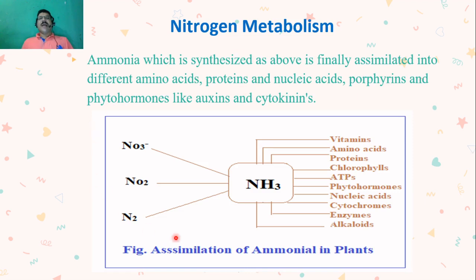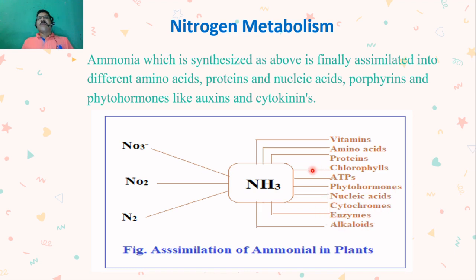So here this diagram will show you how nitrates (NO3), nitrites and molecular nitrogen get converted into ammonia, and finally this ammonia is utilized and assimilated into different forms. In plants, this ammonia can be used in the formation of vitamins, synthesis of amino acids, synthesis of proteins, then chlorophylls, ATPs, phytohormones, nucleic acids, cytochromes, enzymes and alkaloids.